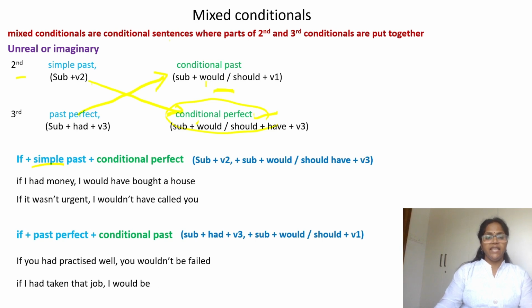If I had taken that job, I would be in a better position now. If clause: third conditional first part, and main clause: second conditional second part.